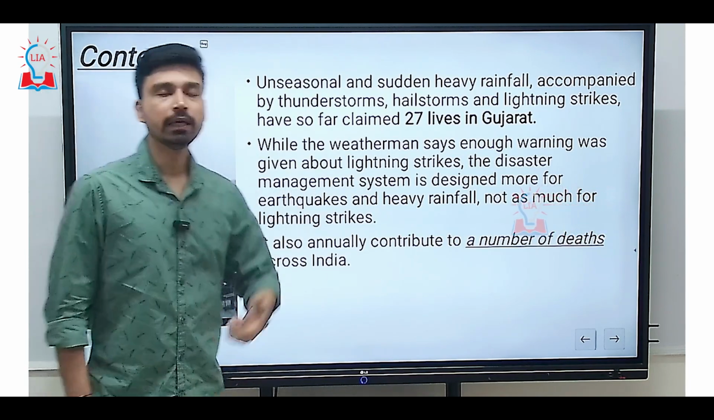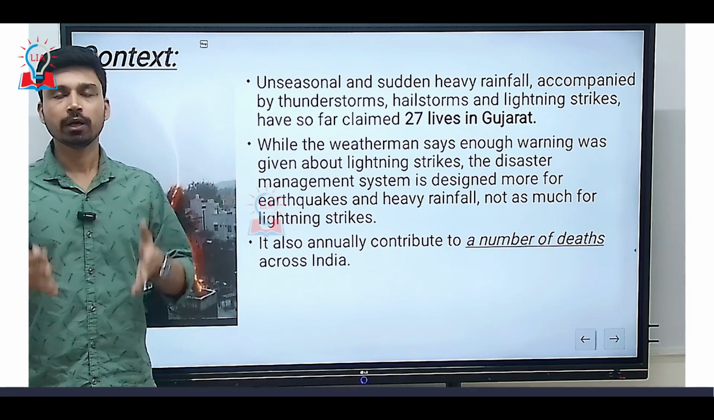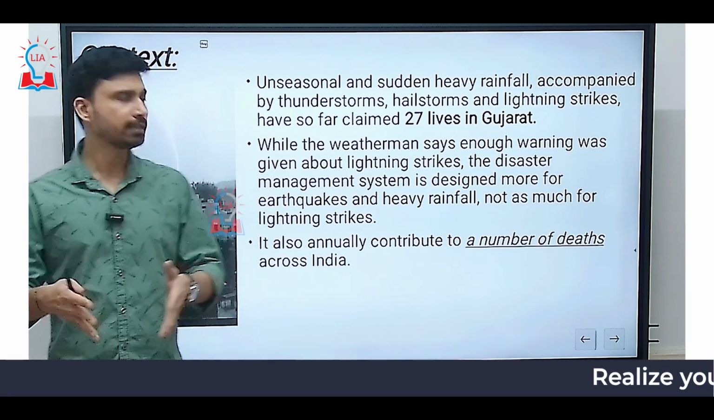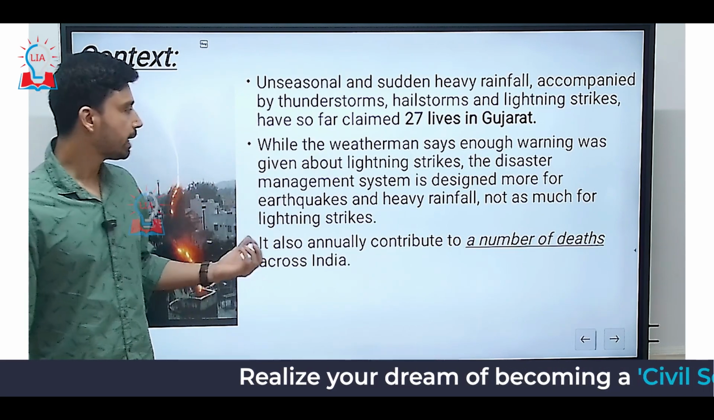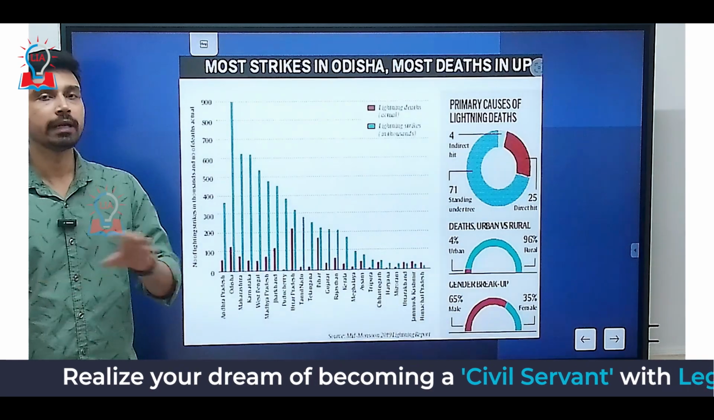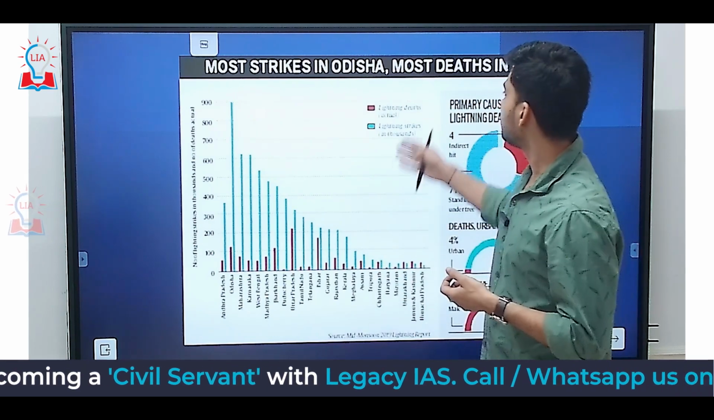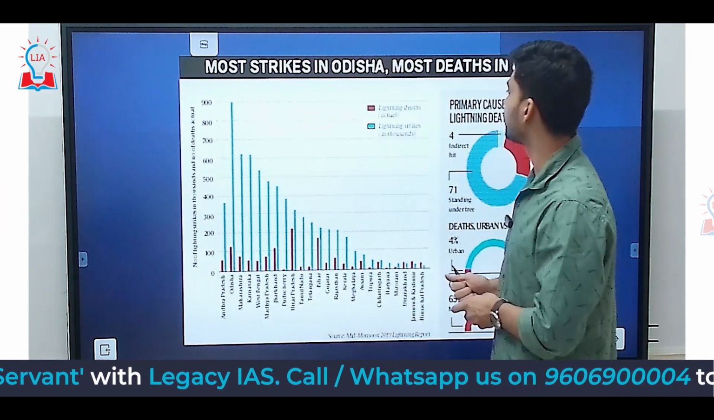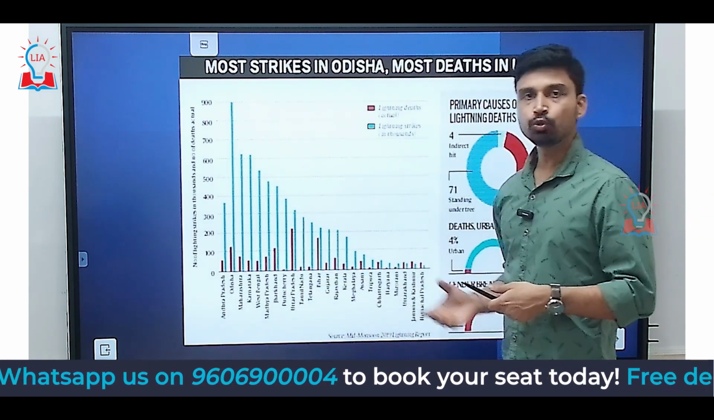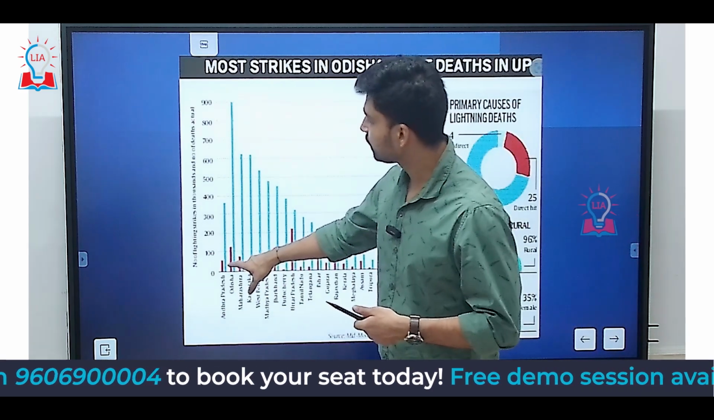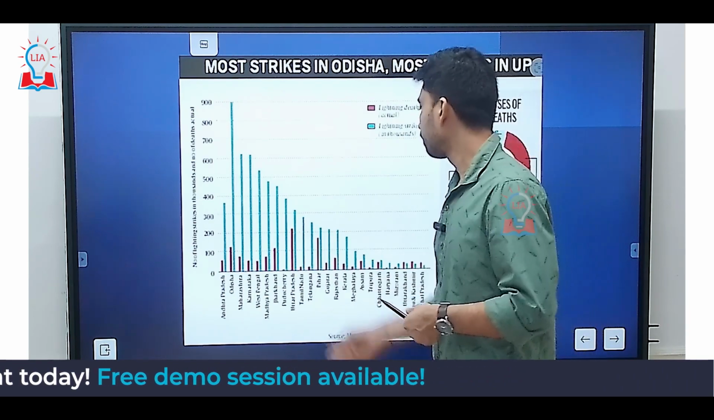Also, annually, when we talk about natural disasters, largely the picture that comes into our mind is related to earthquake, tsunami, volcanic eruption, landslides, cyclones even. But if we talk about lightning, it also is a kind of disaster, as it contributes to a number of deaths across India. So let us try to understand this. You can see this particular graph where you can see the number of lightning deaths and the lightning strikes. As you can see, lightning strikes, if you calculate over a full year, will be huge in number. But the number of lightning deaths is also significantly higher, especially in states such as Uttar Pradesh, Bihar, Odisha and others.